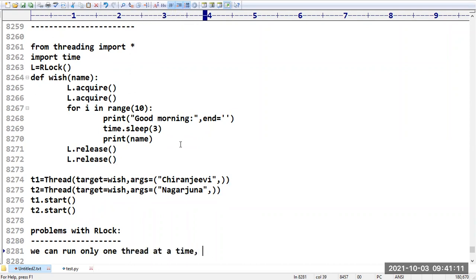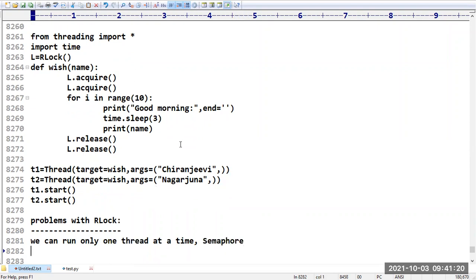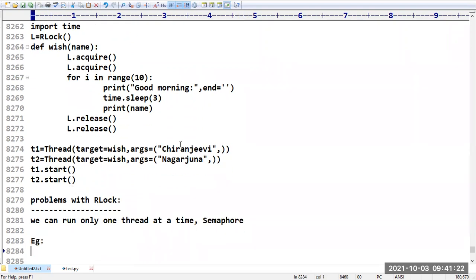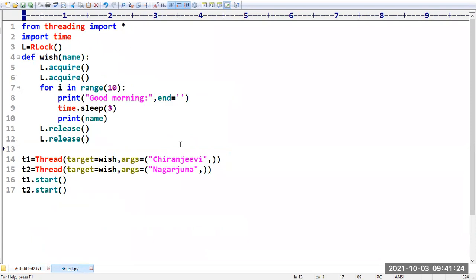Sir, if you want to restrict it so that at least two or three threads can execute, then we can go for the semaphore concept. If you use a semaphore, what will happen? Sir, multiple threads are allowed to operate.